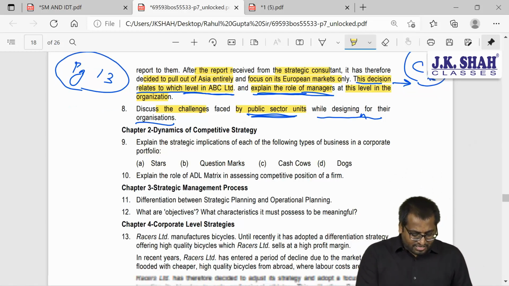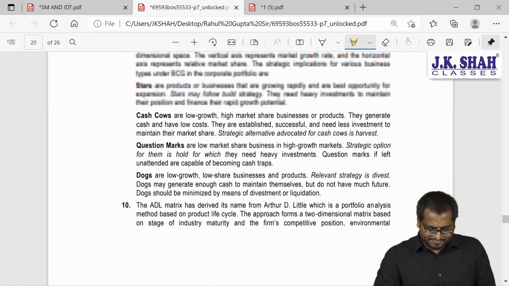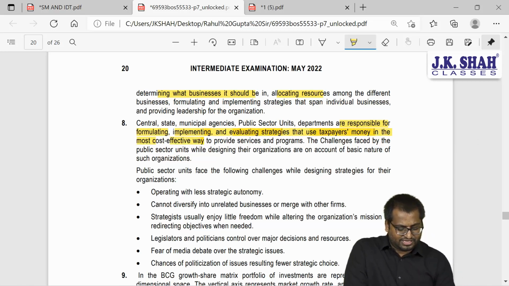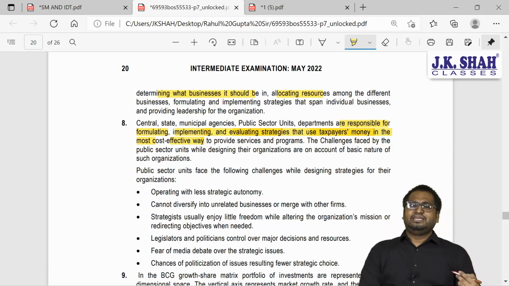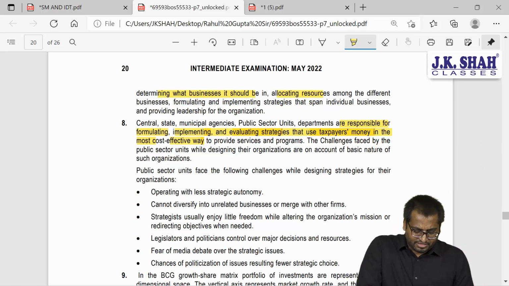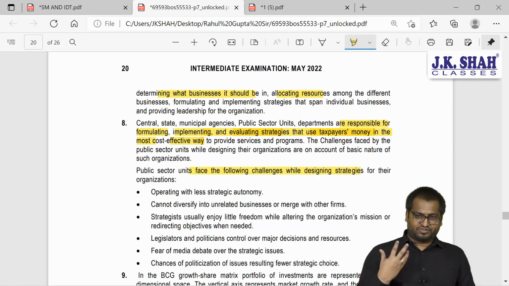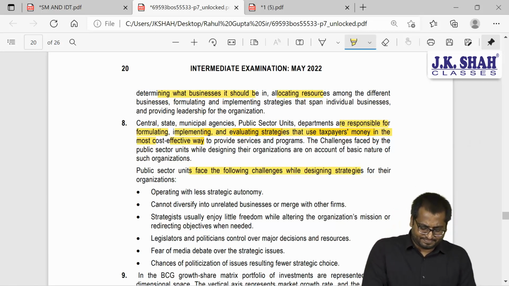Again, you can see the answer here. See the first paragraph. Central, state, municipal agencies, public sector undertakings are responsible for formulating, implementing, evaluating strategy that use what? That use taxpayers' money in the most cost effective way. So it is their responsibility that they use the money in a cost effective way. So what are the challenges that they face? See here, they have corrected it. The challenges while designing the strategy. So my guess was correct. One of the words missing was strategy.